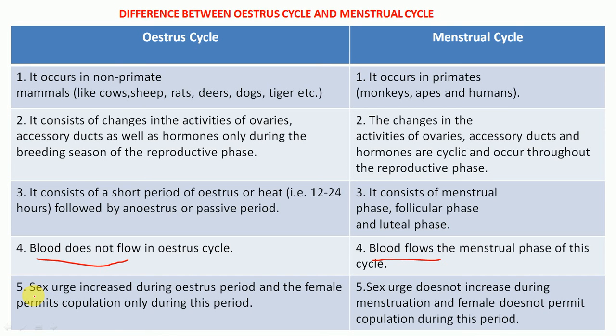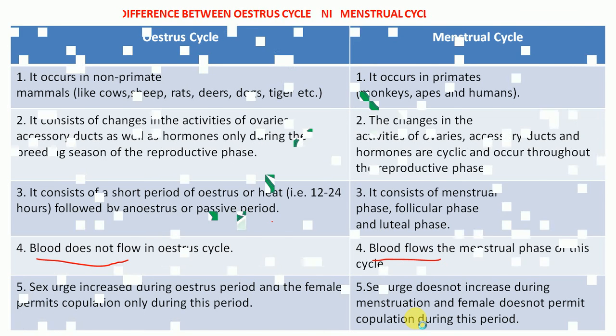But in the menstrual cycle, the sexual urge decreases, and the female does not allow copulation during this period. This is one of the important questions generally asked, the difference between estrus cycle and menstrual cycle.